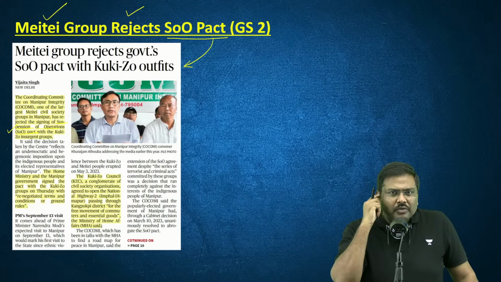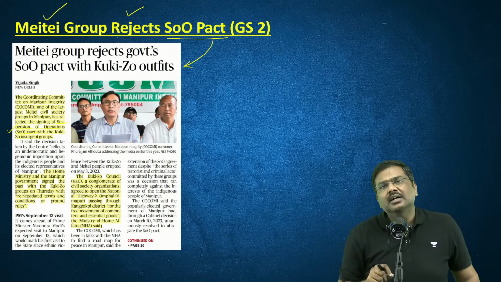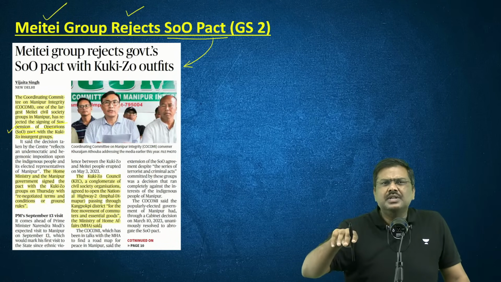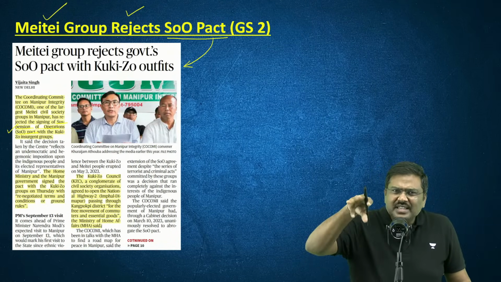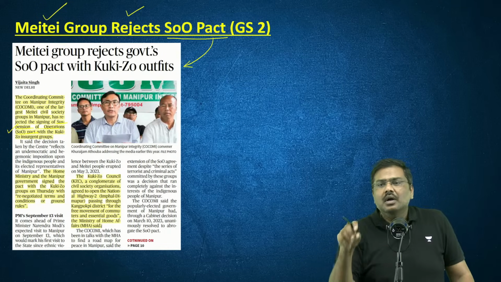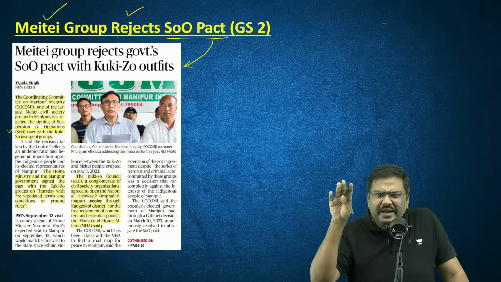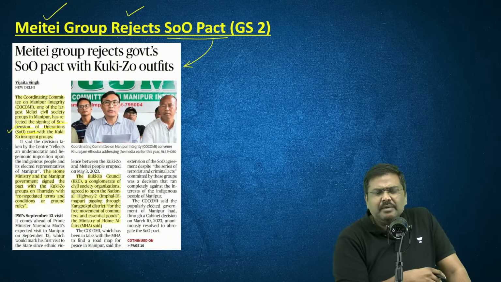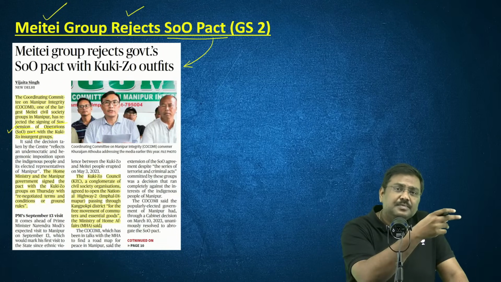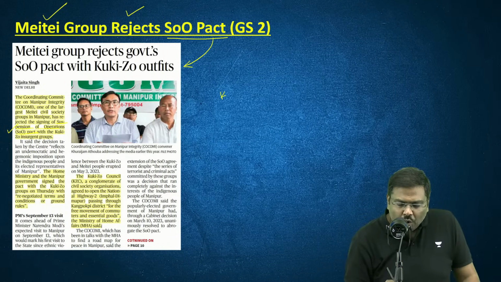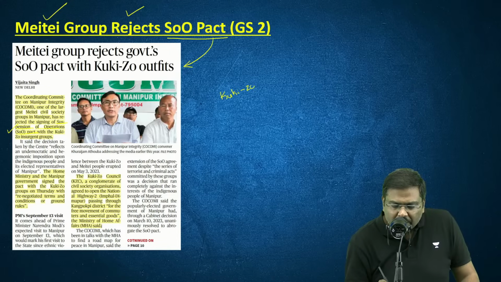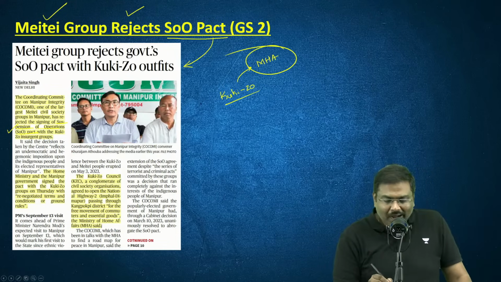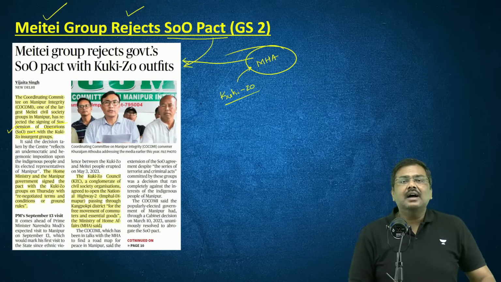This SOO Pact, which was originally signed in 2008, was suspended in 2023 after the conflicts arose, after the fight between these groups in the region broke out. The government there basically suspended the pact. Since 2023, this was suspended by the state government. Now this has been signed again between the Kuki-Zo group of communities and the Ministry of Home Affairs. Against this particular pact, there is opposition.